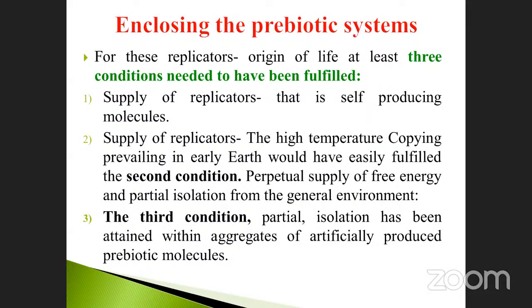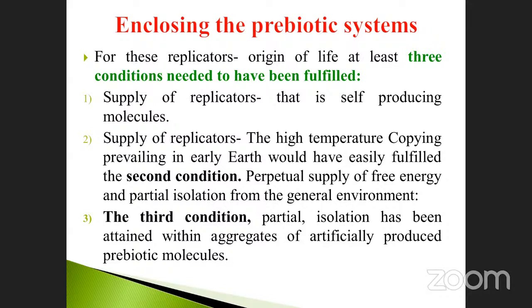For these replicators, for the origin of life, at least 3 conditions need to have been fulfilled. What are the 3 conditions? We already saw them. Here, the first is the supply of replicators, that is, a self-producing molecule. Which one is the self-producing molecule? DNA as genetic material, because DNA produces another DNA. That process is called replication.